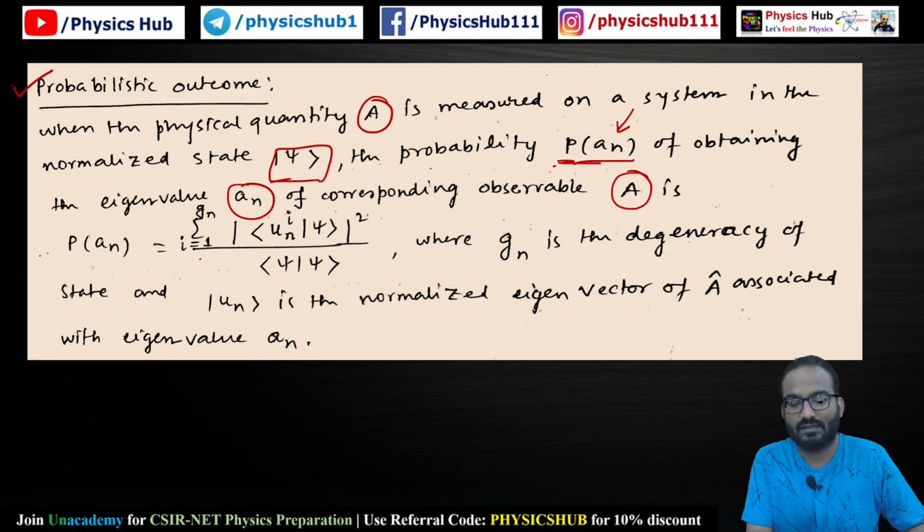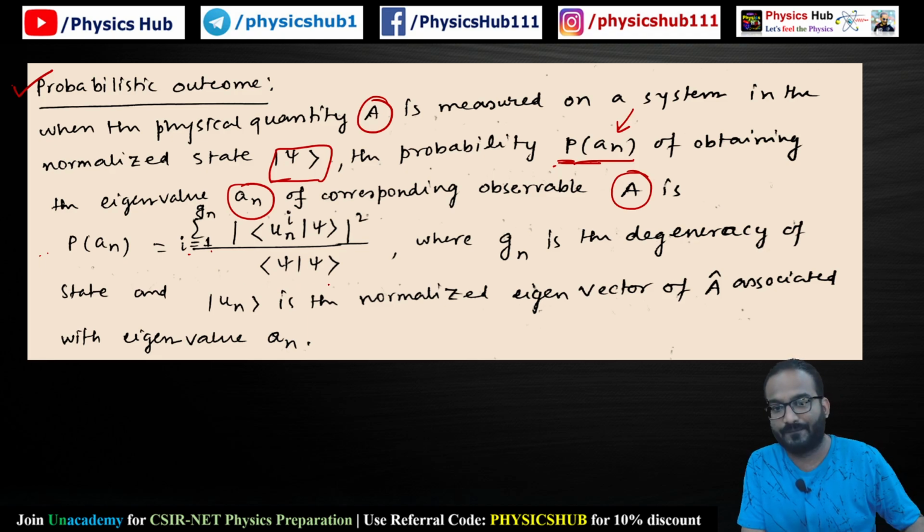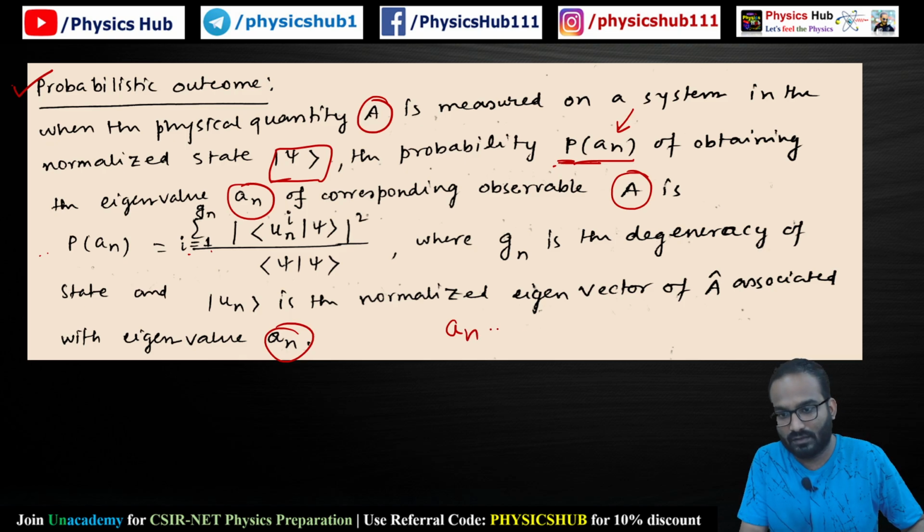P(an) is equal to the sum running from i equals 1 to gn. This gn is the degeneracy of the state. Most of the time it is given as non-degenerate, so you don't need to worry about it. In the present case, it is non-degenerate. Then the modulus square of the inner product of un and psi, divided by the norm of psi. The term in the denominator is used just to normalize the function psi. gn is the degeneracy, and un is the normalized eigenvector of A associated with the eigenvalue an, meaning the corresponding eigenstate to this eigenvalue an is un.